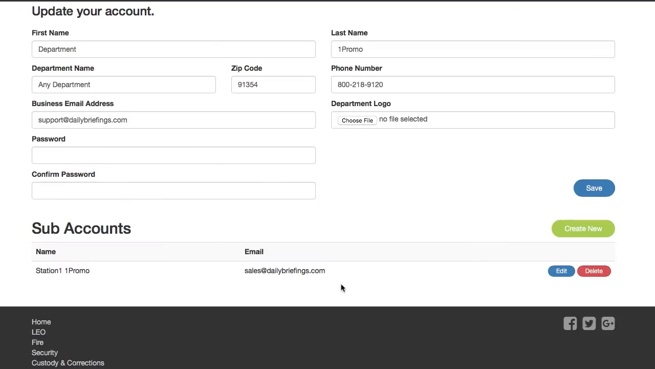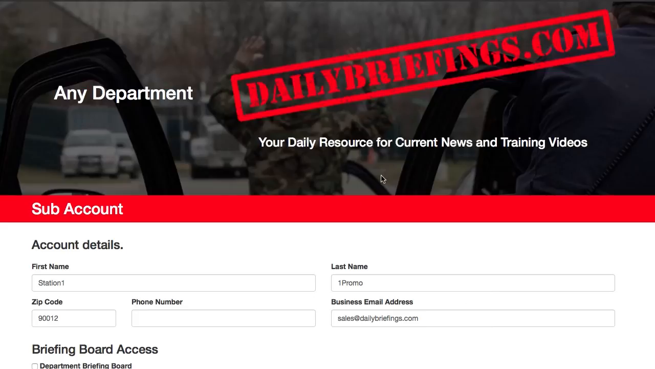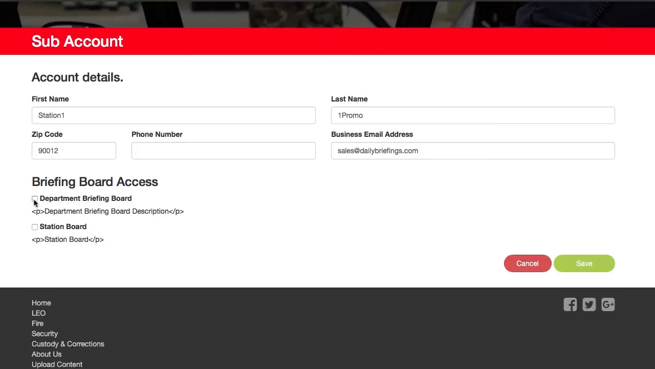So in this case, we already have one, and if I needed to, I can go in and edit that, and I can say which briefing boards I want this employee to see. So when he logs in, I can choose which boards he gets to see. Where that's helpful is if you had multiple stations or different briefing boards. The number of briefing boards that you can have as a business is pretty much limitless.